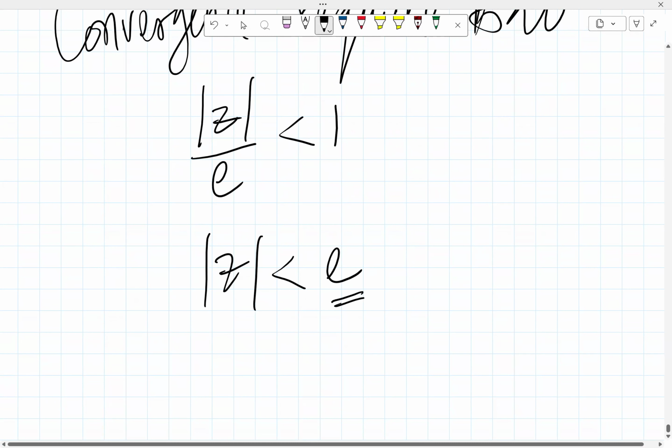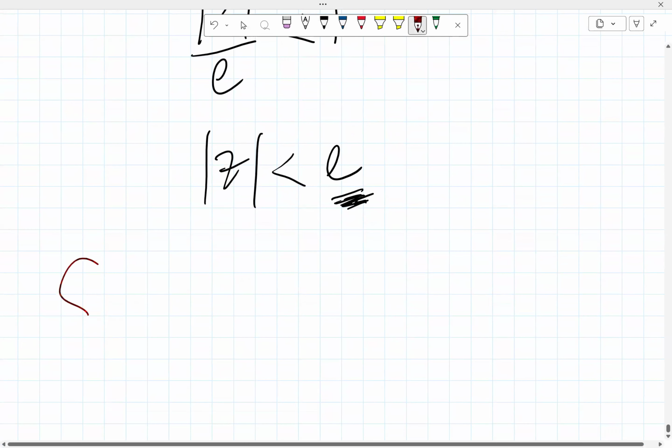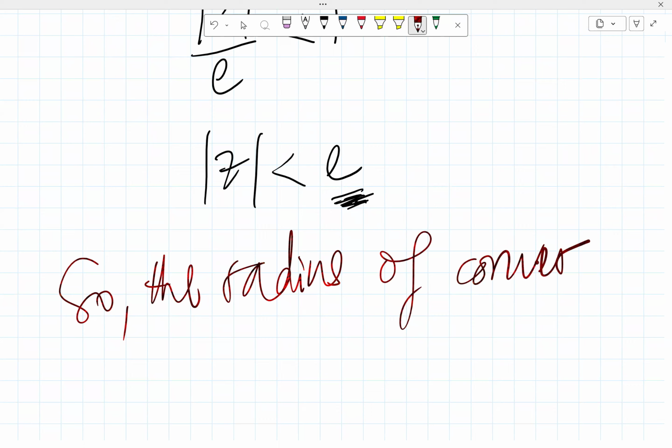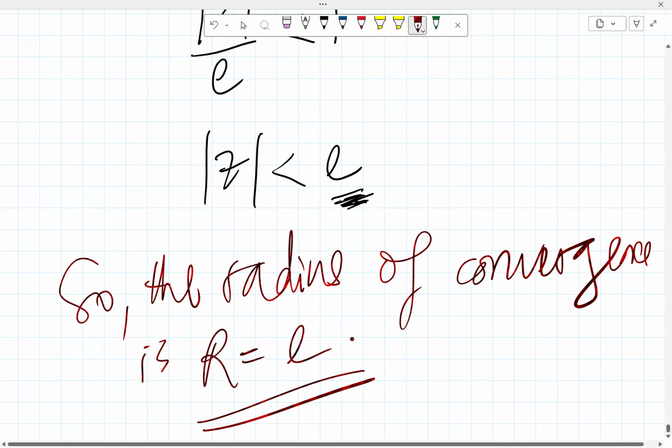And if that is the case, this automatically becomes our radius of convergence. So the radius of convergence is R equals e in that case.